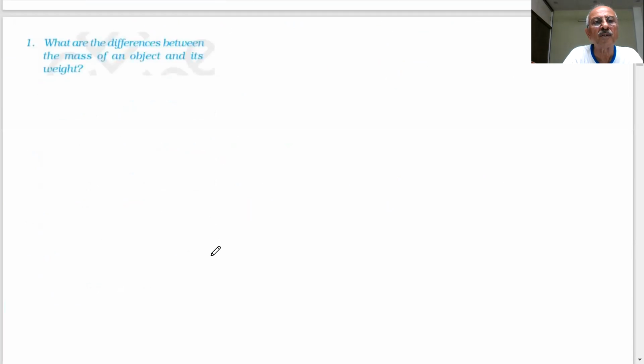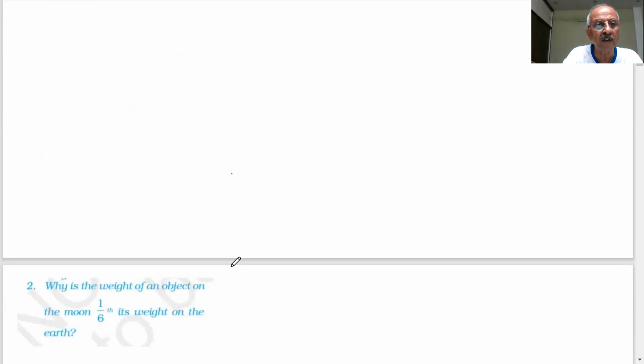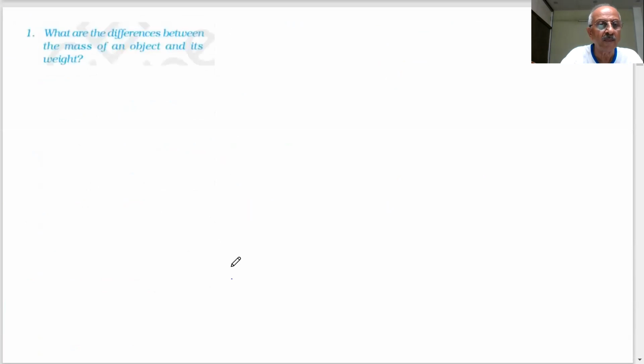They will ask you a question now. What are the differences between mass and weight? And the top question is coming. What are the differences between mass and weight, student? We already answered that question. What is your answer? What is the difference between mass of an object and its weight? Sir, mass remains same everywhere and weight differs with the location.